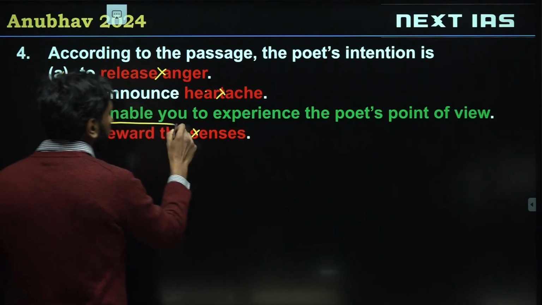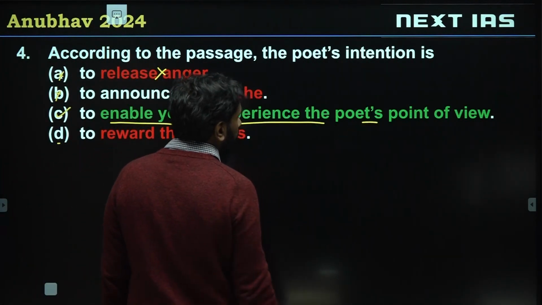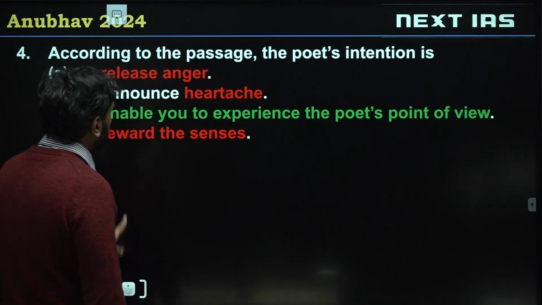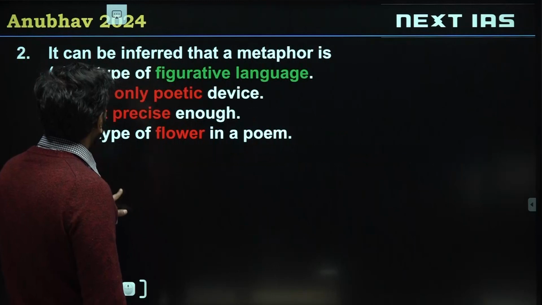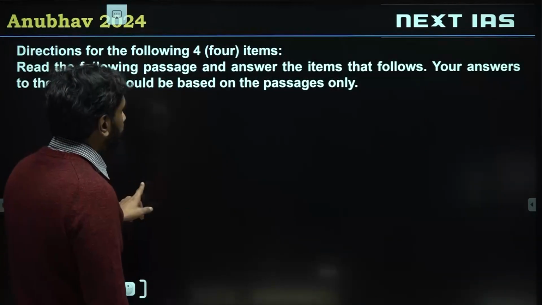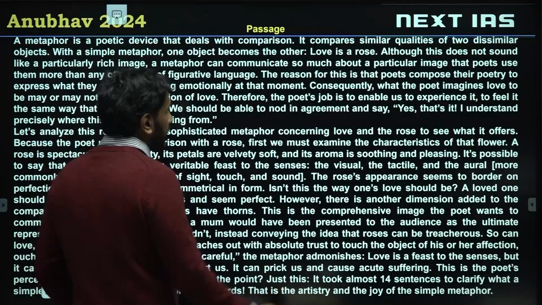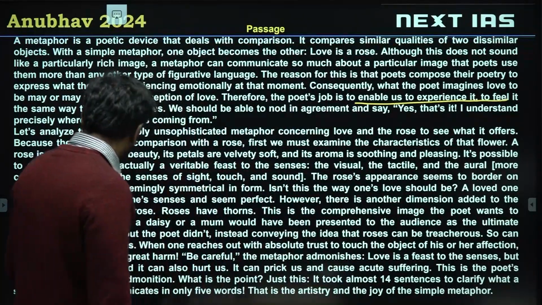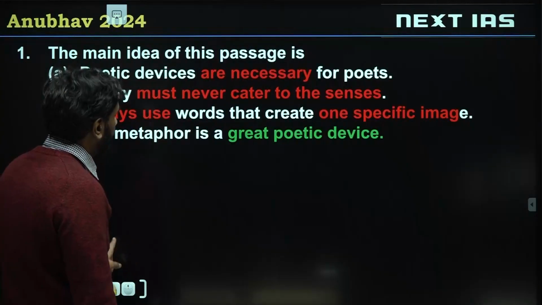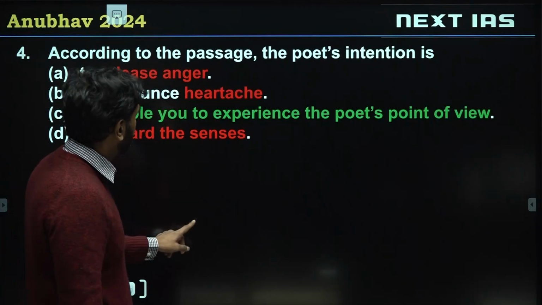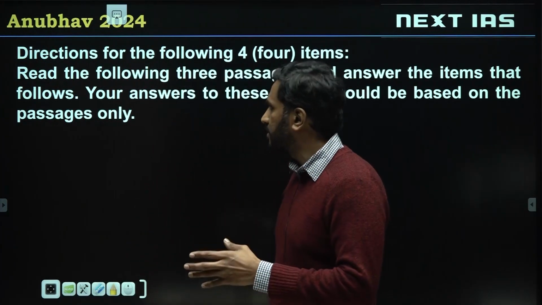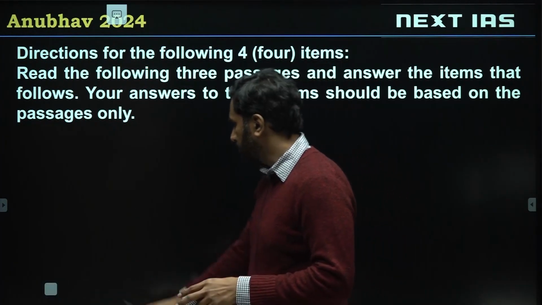C, to enable you to experience the poet's point of view. This is why the poet is writing the metaphor. This we can tell from the first paragraph in the passage, right? Enable us to experience it, to feel it, right? Okay. So now let's see the second set. As you can tell, the long passage was easier in this case. We'll look at the second set of questions.